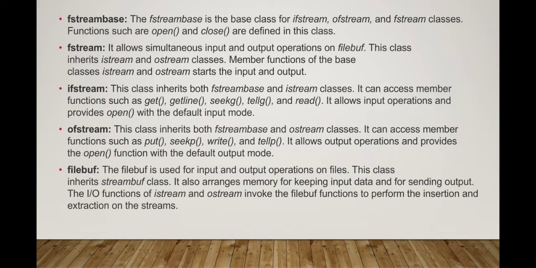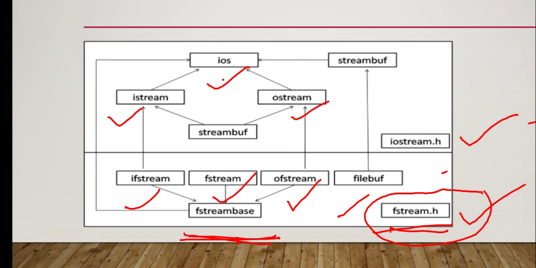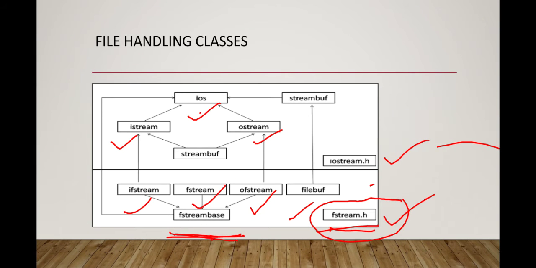Okay, now the next class is the fstream class. The fstream class allows simultaneous input and output. Fstream is nothing but a file stream. Simultaneous means one by one input and output operation on the file buffer. This class inherits istream and ostream, meaning the input stream and output stream classes.